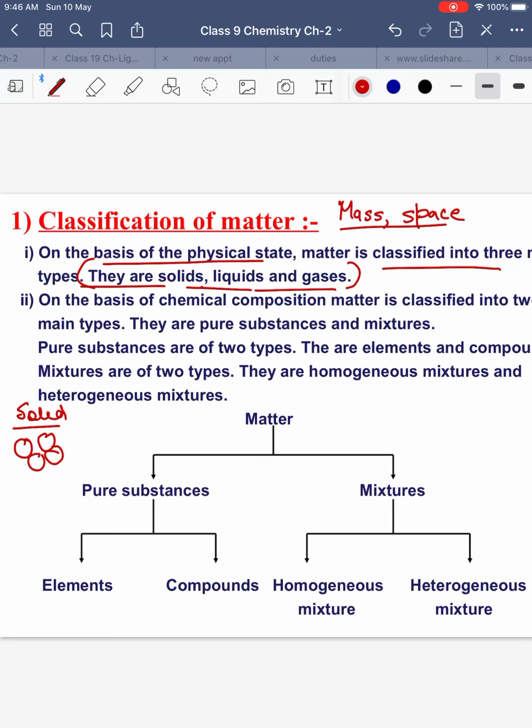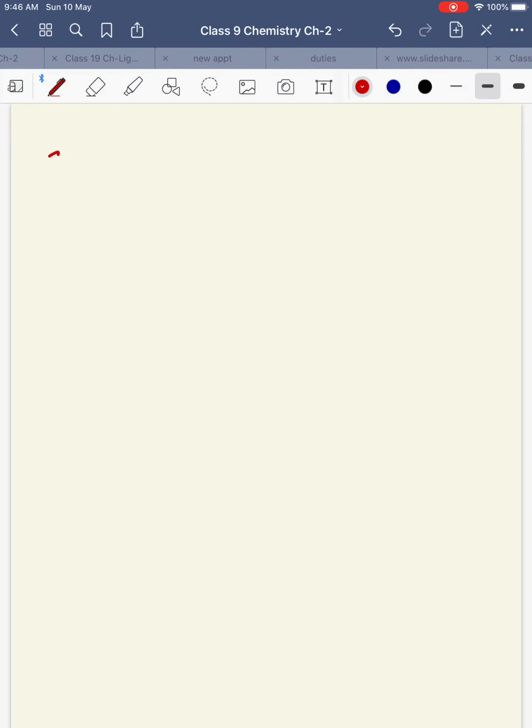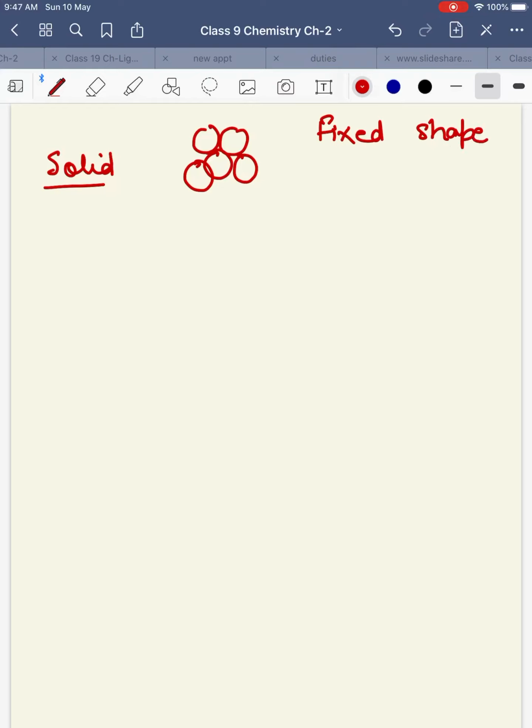That is why solids tend to have a fixed shape and fixed volume.